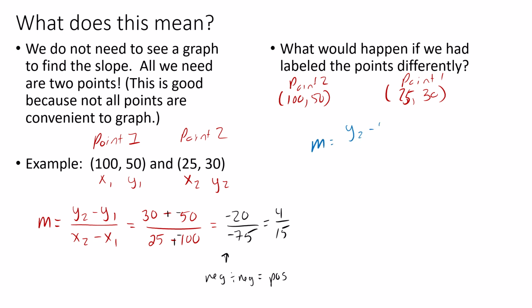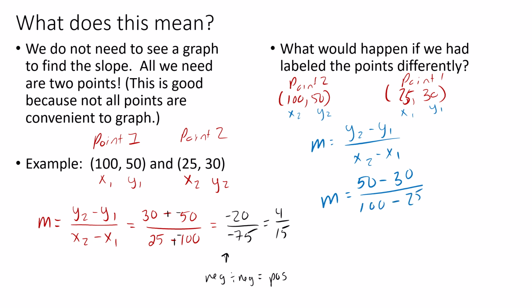So here's my formula. And this time this is x2, y2, and this is x1, y1. Y2 is 50.